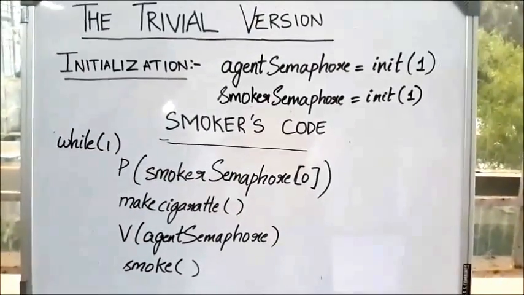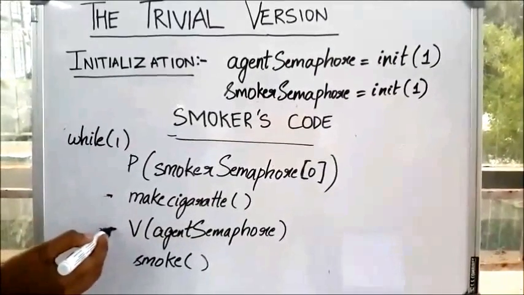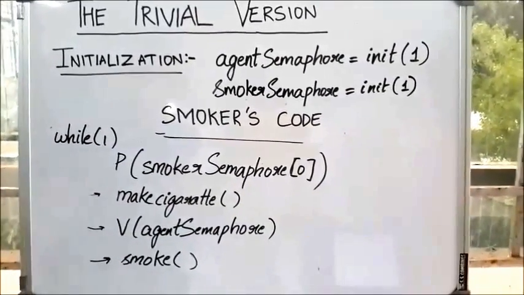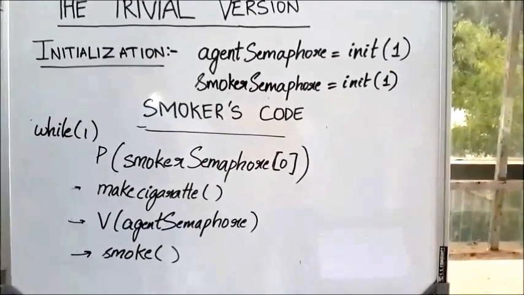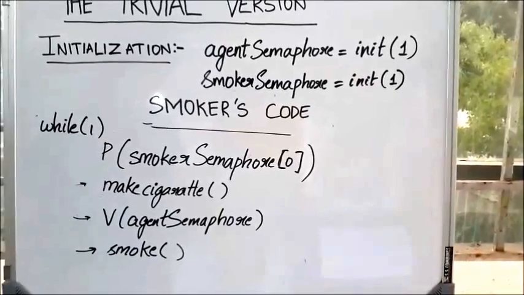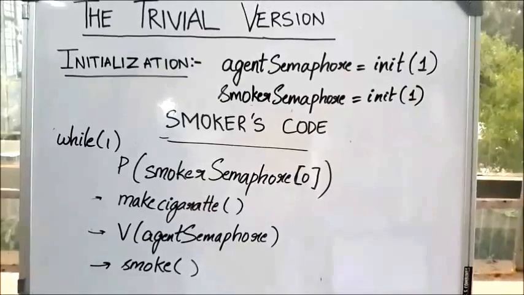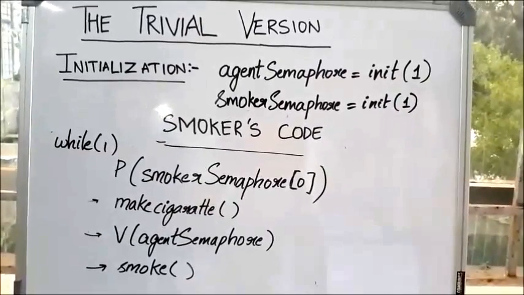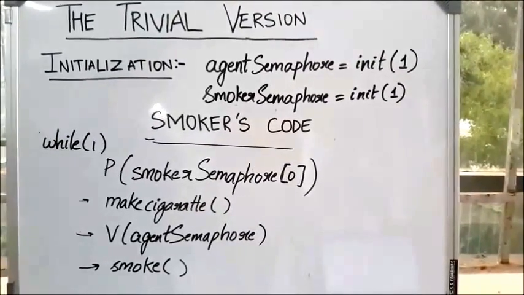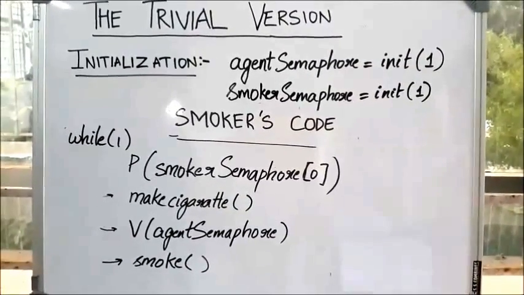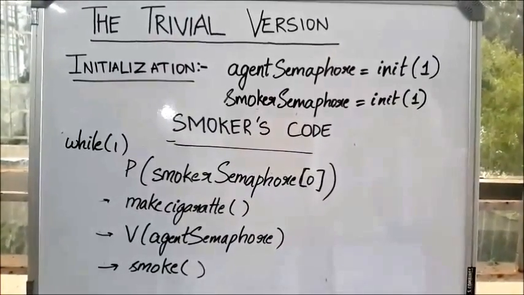The smoker takes the 2 ingredients on the table, makes a cigarette and wakes up the agent by signaling. While this smoker is smoking, the agent continues to put 2 ingredients on the table. If these ingredients are different from the last 2, the agent can wake up another smoker. Otherwise, the smoker who is smoking can make another cigarette after he has finished smoking. This version is easy to solve because the agent knows who to signal. However, this may not be the case in practice because the operating system may not know the required resources of the processes beforehand. We will consider a more interesting version.